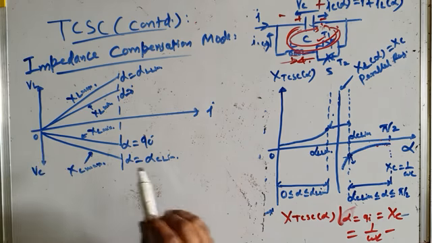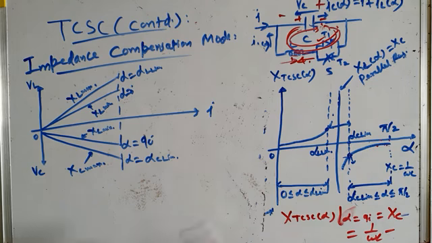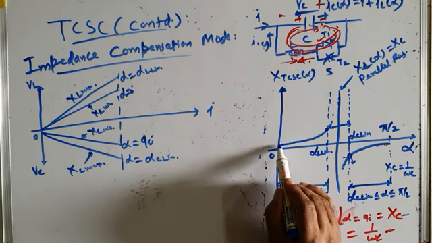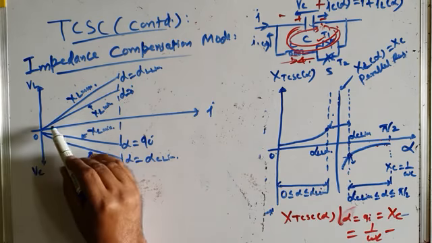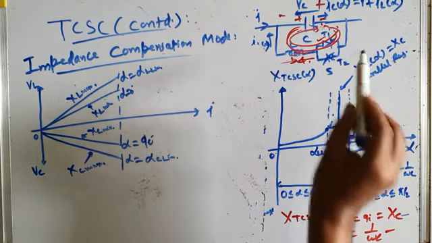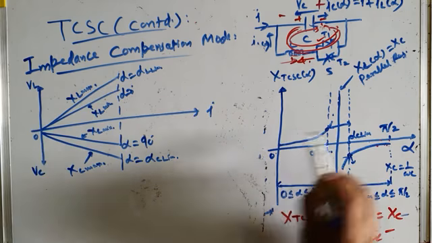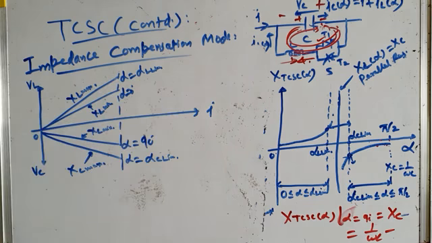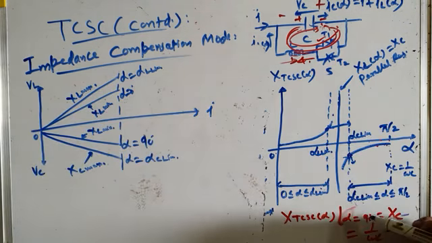That is very interesting to see. If in the inductive region you operate your TCR at alpha equal to 0, at alpha equal to 0, what is inductive reactance? Inductive reactance at alpha equal to 0, from this graph you can see it is minimum. So XL min. But if you operate your TCSC at alpha equal to alpha L lim, what is the inductive reactance? It is maximum. So it is maximum.